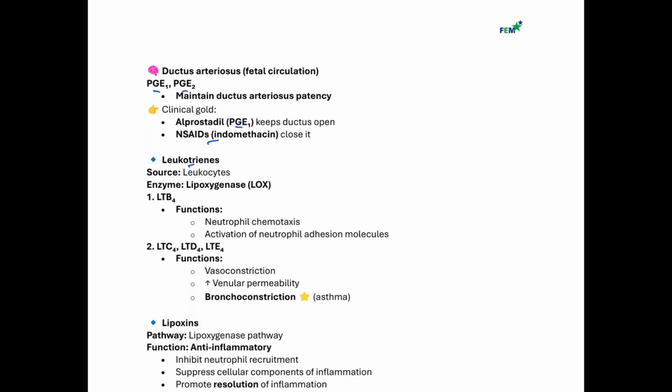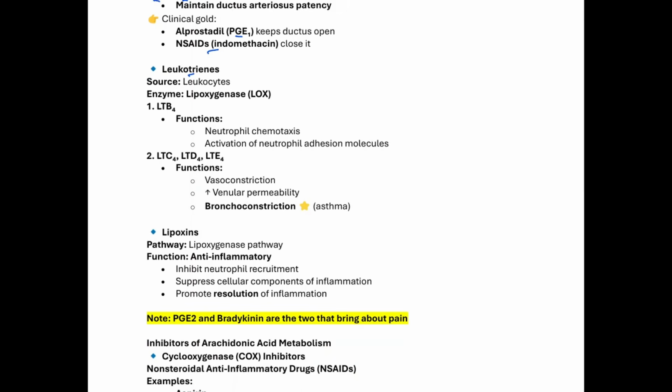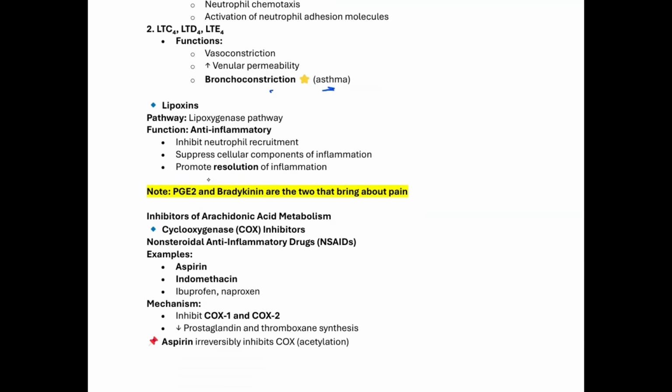So moving on to the next chemical mediators, which come from the arachidonic pathway. We spoke about them earlier, which is going to be our leukotrienes. So leukotrienes come from the leukocytes, and the enzyme that helps to produce them is going to be our lipoxygenase. And then we mentioned leukotriene earlier, and the functions include neutrophil chemotaxis and activation of neutrophil adhesion molecules. And then we also have leukotriene C4, leukotriene D4, and E4. Those ones could cause vasoconstriction, increase venular permeability, and they could cause bronchoconstriction, thereby leading to what? Asthma.